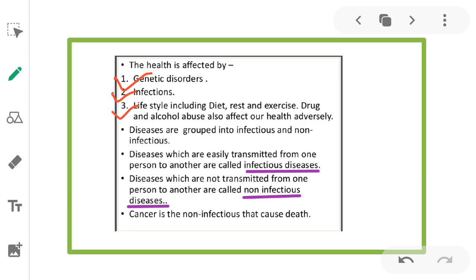Next, let us define what non-infectious diseases are. Diseases which are not transmitted from one person to another are called non-infectious diseases. Example, cancer. It is a non-infectious disease that causes death. So these are the two types of diseases: infectious diseases, which are transmitted from one person to another, and non-infectious diseases, which are not transmitted from one person to another.